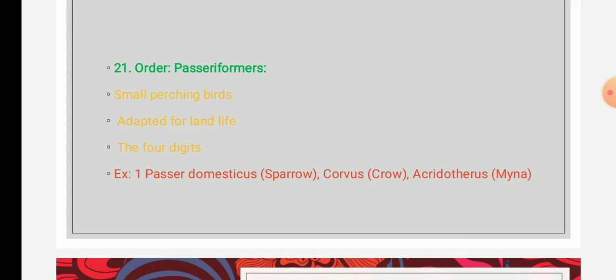The foot bears four toes; among them, three toes point forward and one toe points backward. They are small to medium-sized birds, and the size ranges from about 3 to 46 inches. The bills are greatly varied, that is, different types of bills are found in a variety of shapes and sizes.